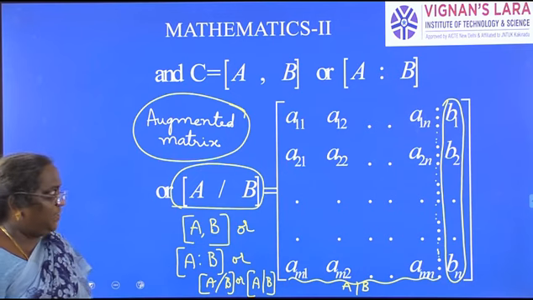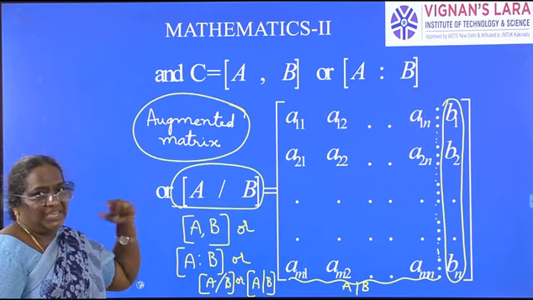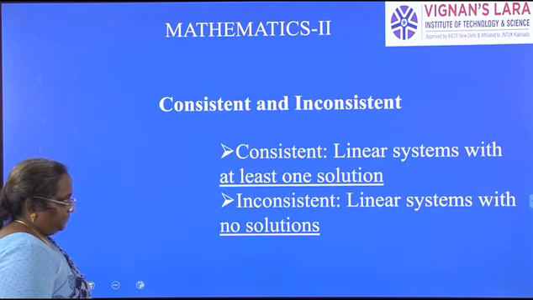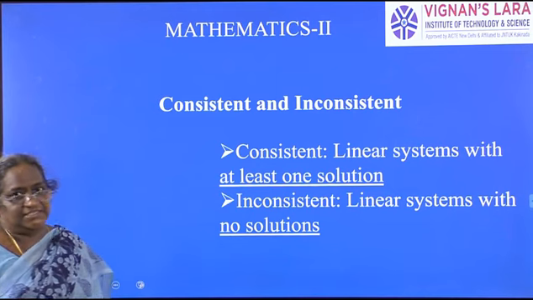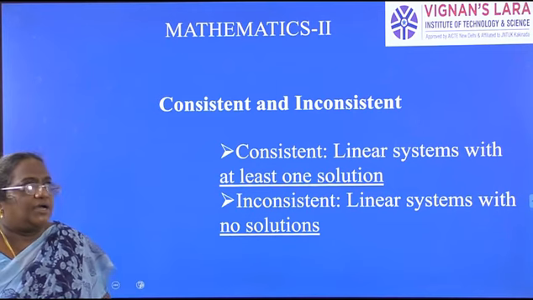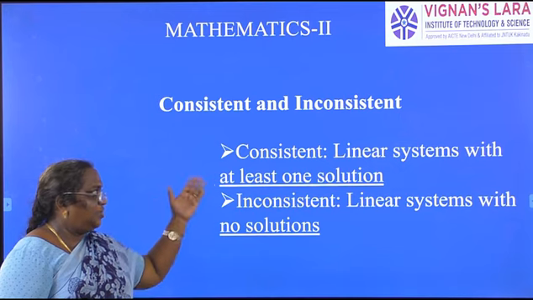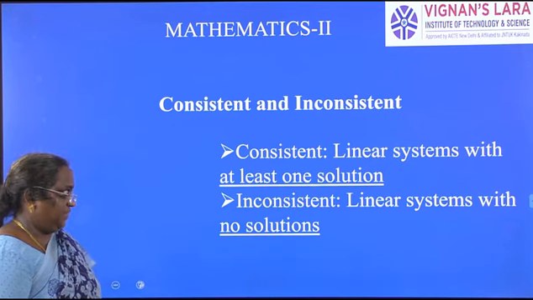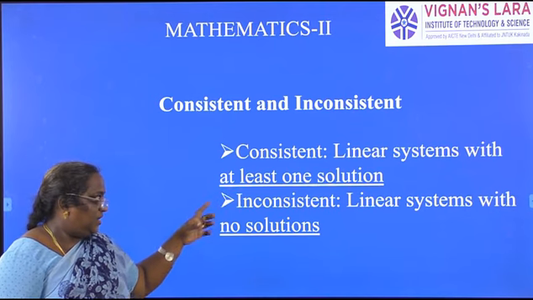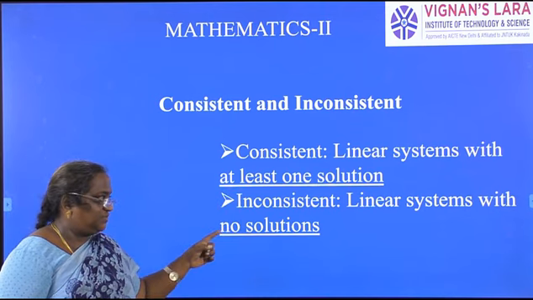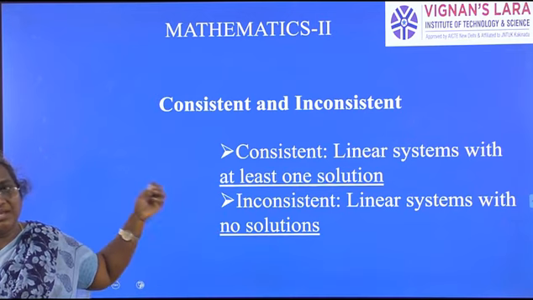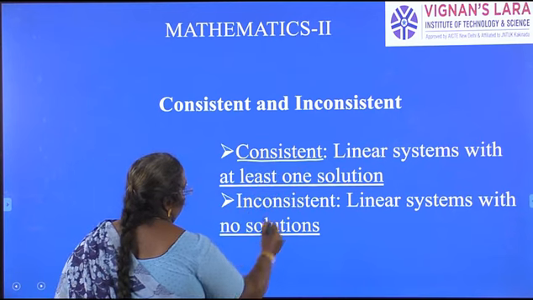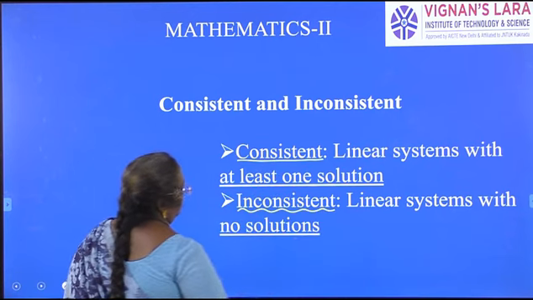So now our aim is to solve such system of equations. So how do we get the solution here? What is consistent and inconsistent? You come across two words, consistent and inconsistent. What do you mean by consistent? Linear system with at least one solution. Inconsistent, linear systems with no solution. So that is about the two words which you come across, consistent and inconsistent.